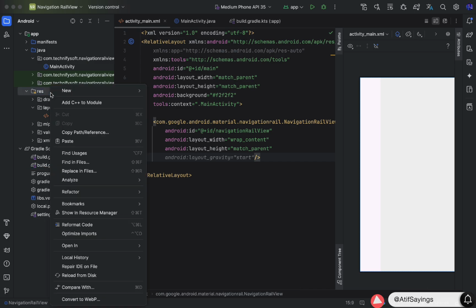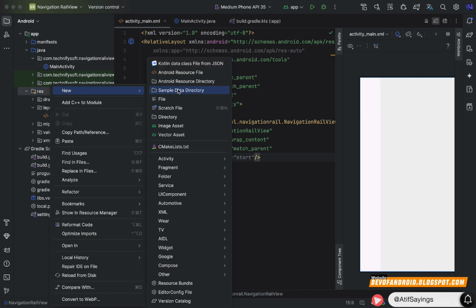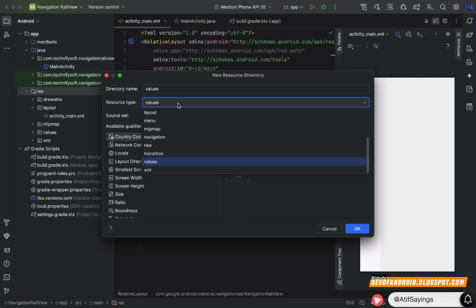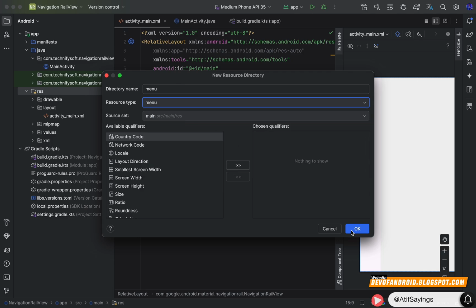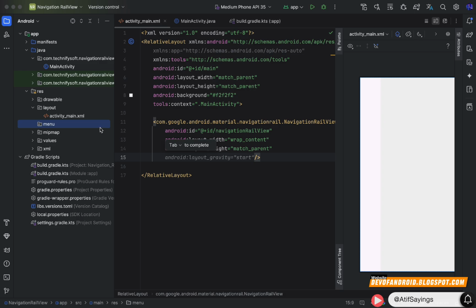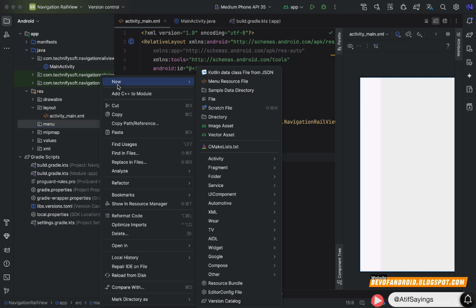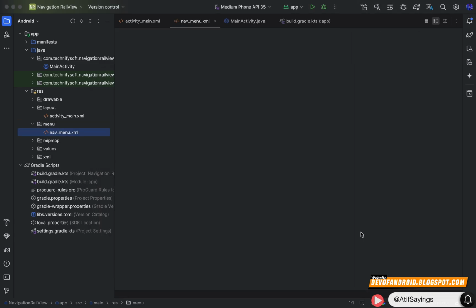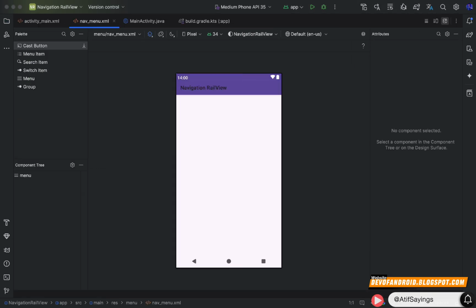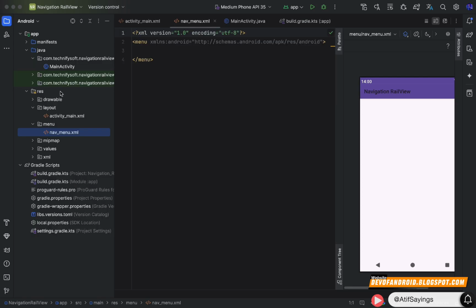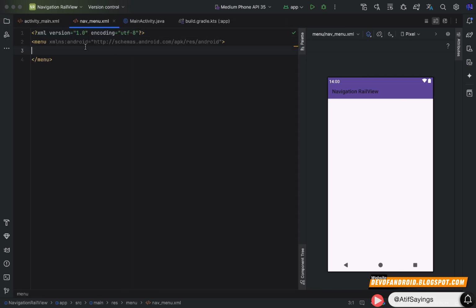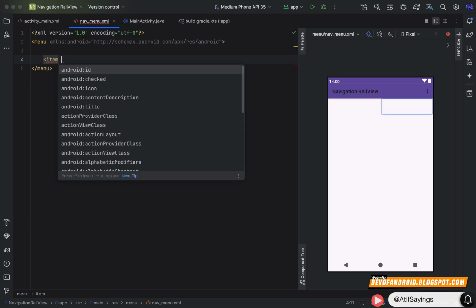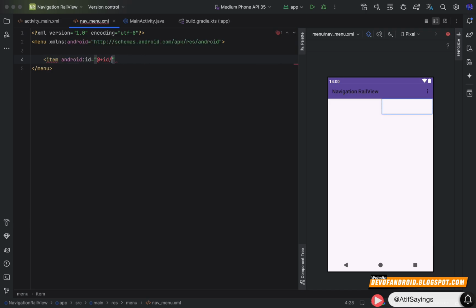Right click on resource folder, click new, click Android resource directory, choose the resource type menu, click OK. After that, we need to create menu file in this directory. Click new, click menu resource file, type the name which will be nav_menu. Click OK. So far, we have created menu resource directory and menu file. Now inside this nav_menu.xml file, we will start creating the menu items that we want to show in navigation rail view.